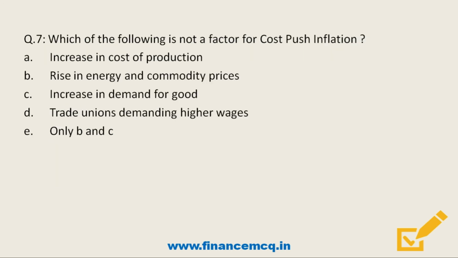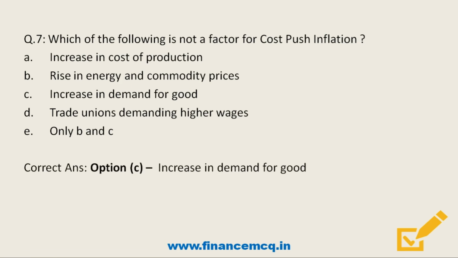Moving on, which of the following is not a factor for cost push inflation? Option A, increase in cost of production. Option B, rise in energy and commodity prices. Option C, increase in demand for goods. Option D, trade unions demanding higher wages. And last option, only B and C. So friends, here the correct answer is option C, increase in demand for goods. So friends, remember that cost push inflation is caused due to the factors on the supply side of a good and not on the demand side.